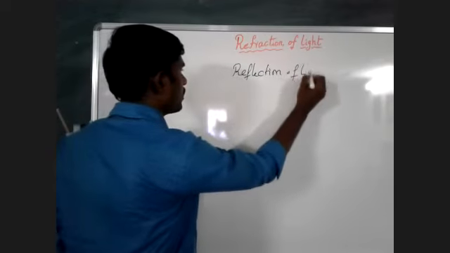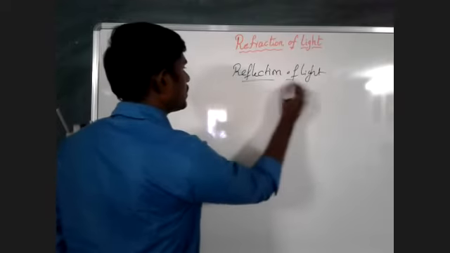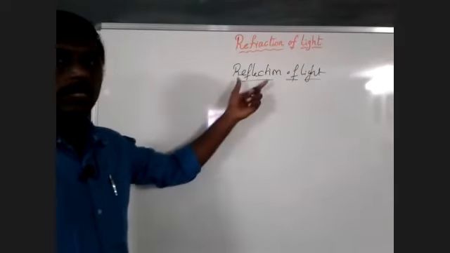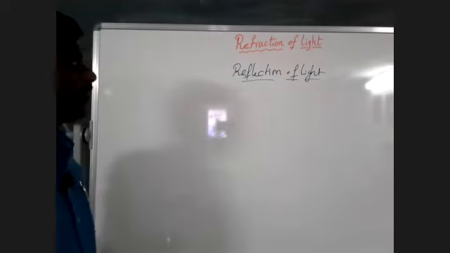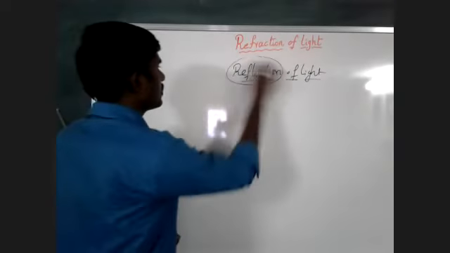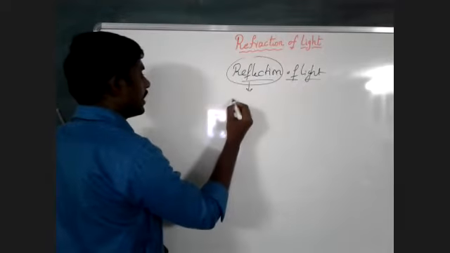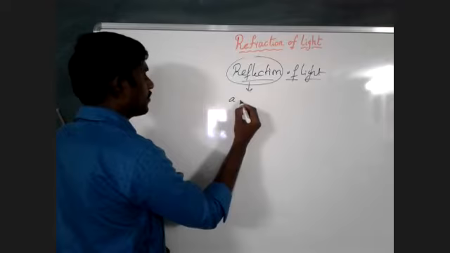Reflection of light. Last year you learnt this, and you know well about it. What is the meaning of reflection? The meaning of reflection is light which is thrown back from the surface.